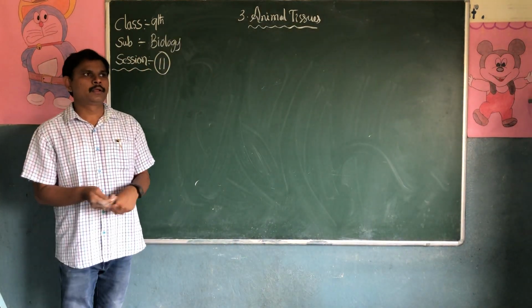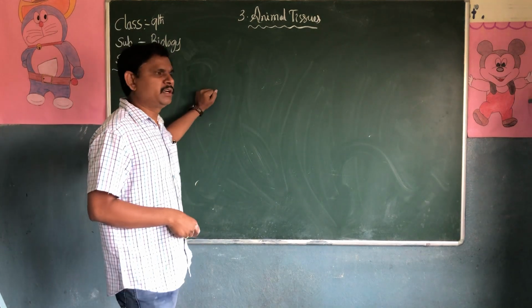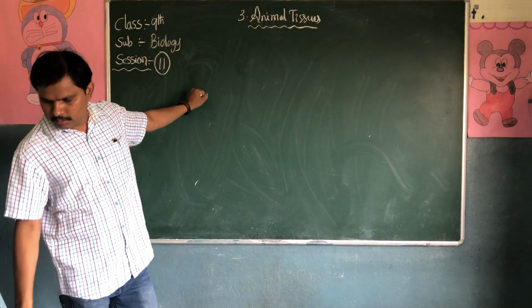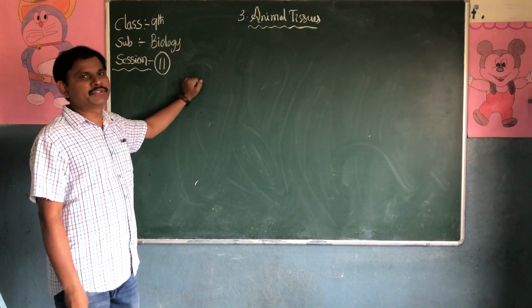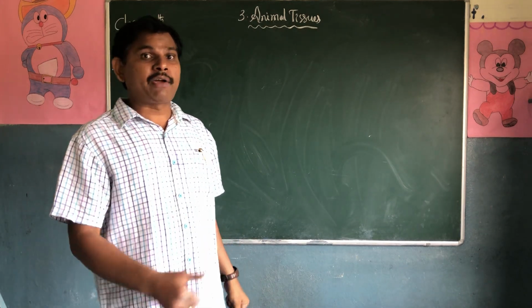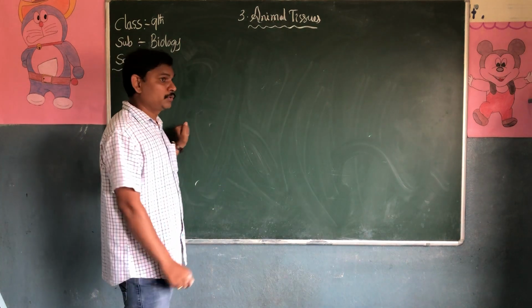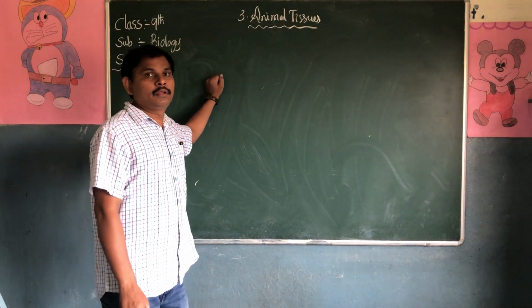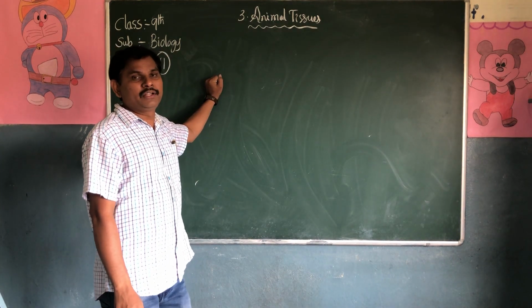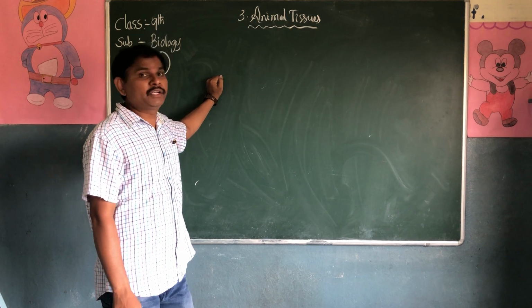Students, in last class we discussed types of epithelial tissue and types of connective tissues. Can you remember the names? Squamous epithelial tissue, stratified epithelial tissues, cuboidal epithelial tissues, glandular epithelial tissues, columnar epithelial tissues. Come to the connective tissues.